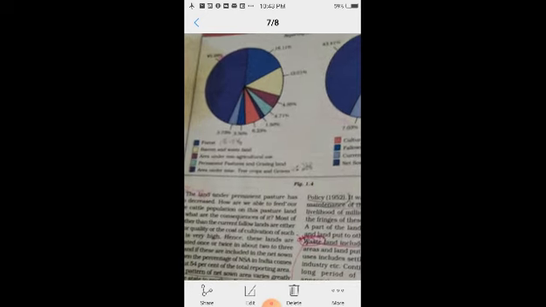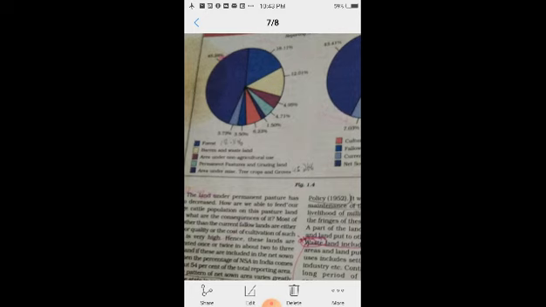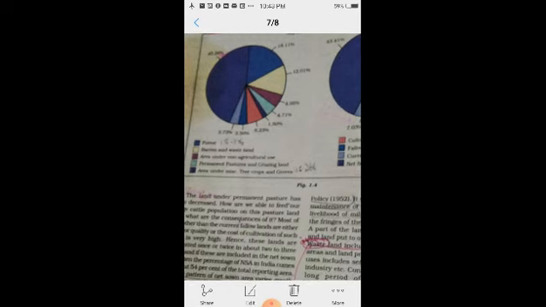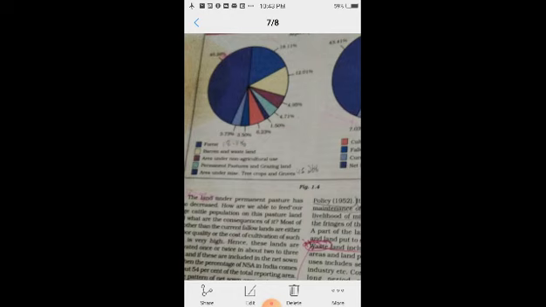Then area under miscellaneous tree crops and groves, 1.50%. Then cultivable wasteland, which is shown in orange color, 4.41%.